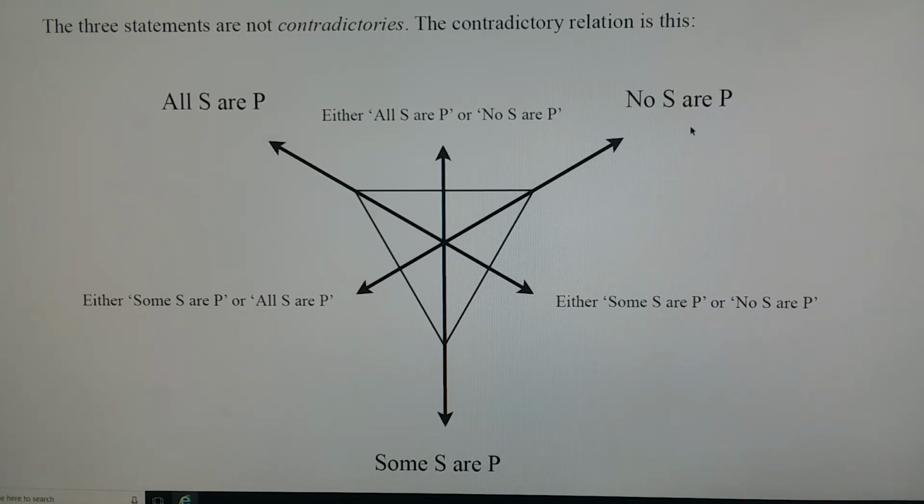So what we end up with is that the only contradictory statement that is false is going to be this one, either some SRP or all SRP, which stands to reason because it would have to have the opposite truth value of this statement right here. So what we end up with is that exactly one of the three categorical statements is going to be true, and exactly two of the contradictory statements are going to be true, and they're going to be the contradictory statements that are close to the categorical statement.